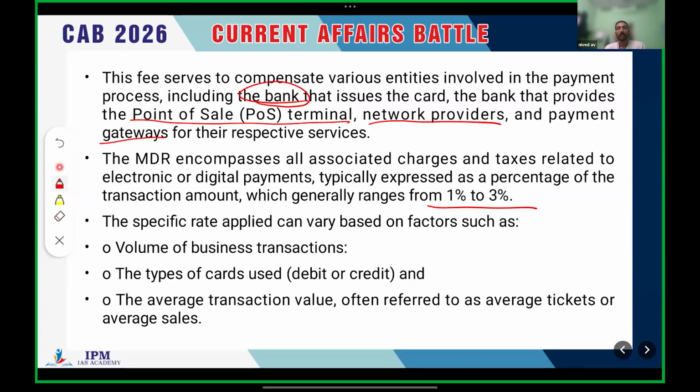Clear? And the specific rate applied can vary based on certain factors such as the volume of business transactions, the type of card you use, debit card, credit card, or UPI, etc., and the average transaction value, which is often referred to as average ticket or average sales. These are the main factors on which the merchant is paying the fees.